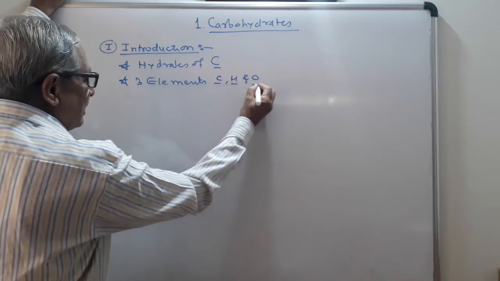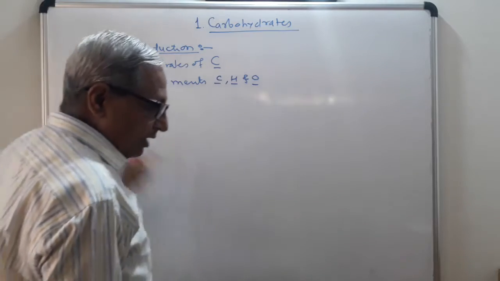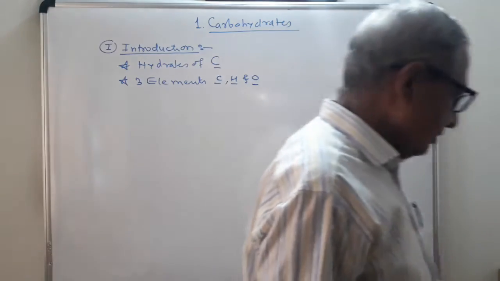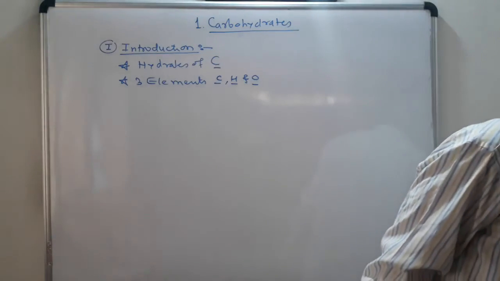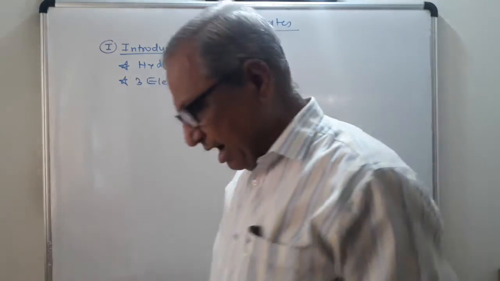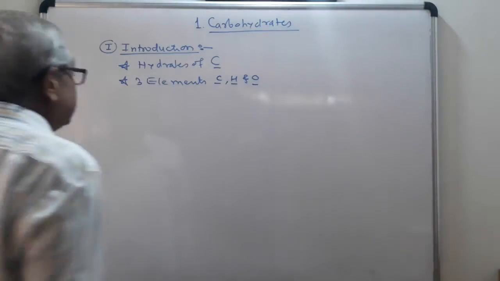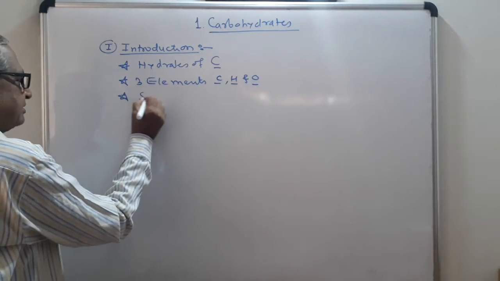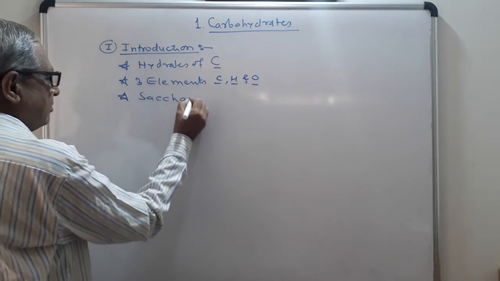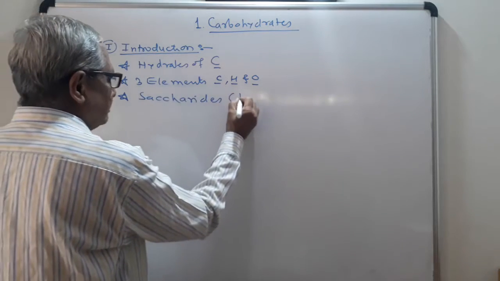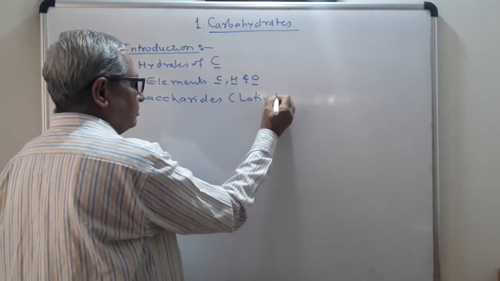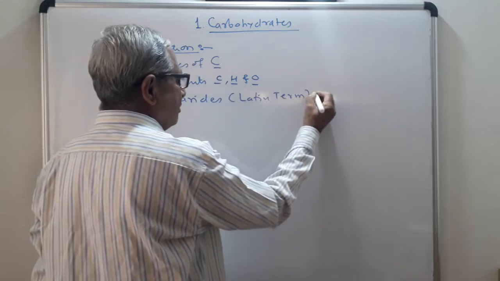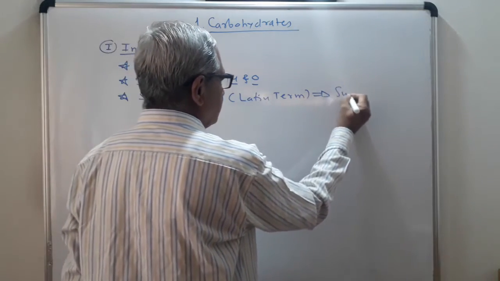These 3 elements are present in carbohydrates. In addition to this, some may contain metals like iron, manganese, cobalt. Now see, these are also called saccharides. Saccharide is a Latin term. The meaning of that Latin term is sugar.